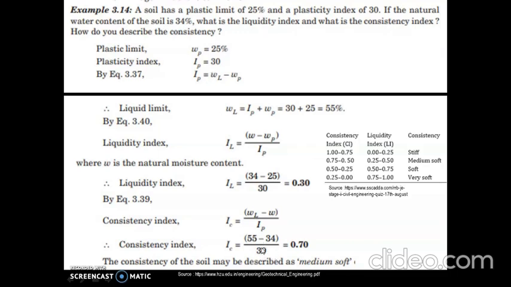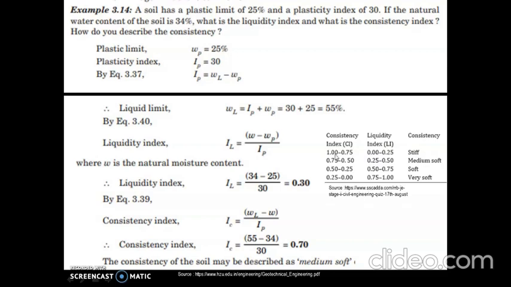So with this we get consistency index as 0.7. So by knowing these values of liquidity index and consistency index, we need to describe the consistency. So this is the tabular column which has to be remembered in order to define the consistency of the soil. So we need to know what are the values of consistency index, liquidity index, and what is the corresponding consistency for all these four